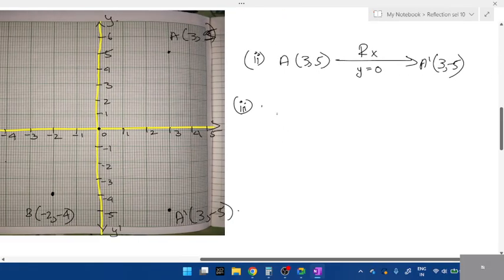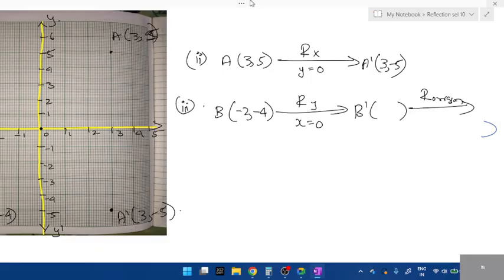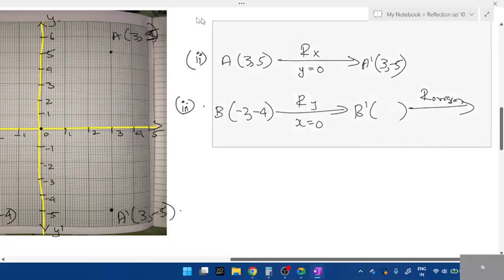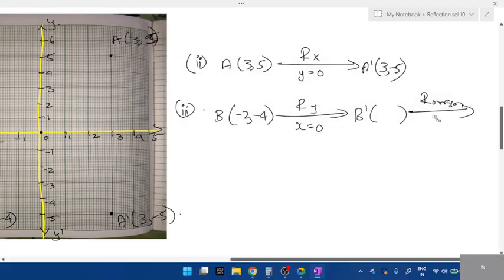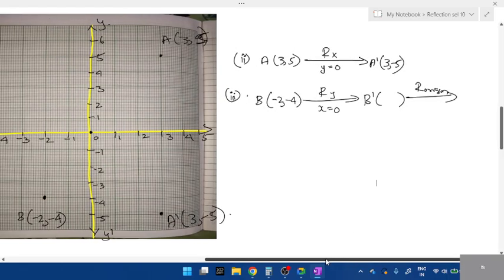Okay, let me write the statement. B is getting reflected. It is already minus 2, minus 4. First, y-axis. If reflection in y-axis is x is equal to 0. Okay, concentrate, you get B dash. Then this B dash is again reflected in which one? Reflected in origin. So if you try to do it directly, remember this, if you're trying to do it directly using the graph, you will never get this answer. It would be very tough to calculate the points.